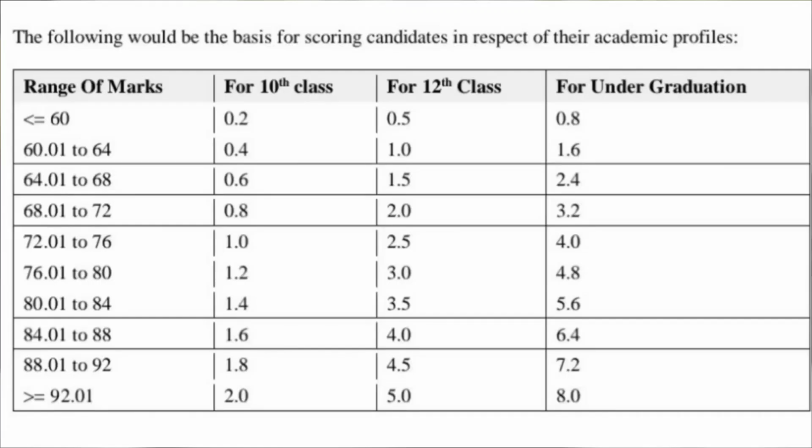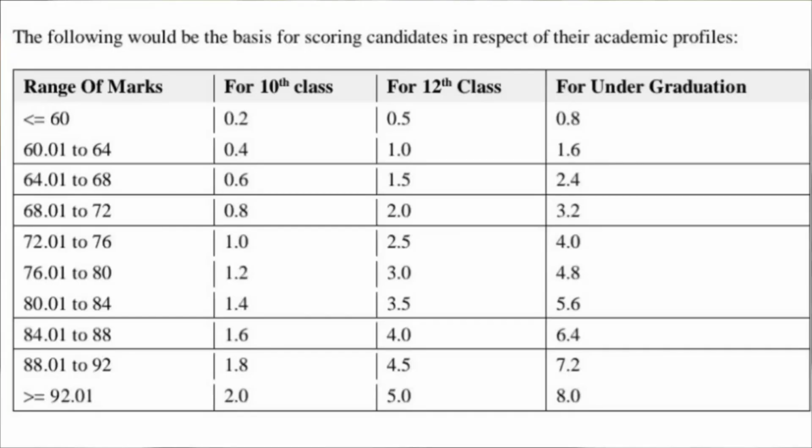If it is between 76 to 80%, there are 4.8 points. If it is between 80 to 84%, there are 5.6 points. If it is between 84 to 88%, there are 6.4 points. If it is between 88 to 92%, there are 7.2 points. And if it is 92.01% or more, there are 8 points.